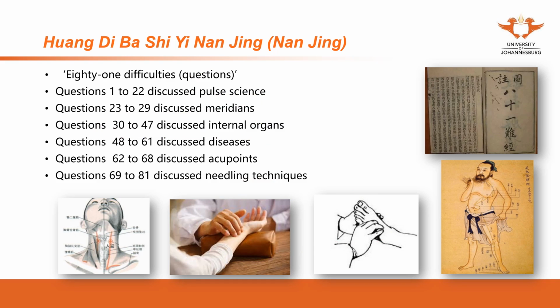So Nanjing further discusses different diseases from question 48 to 61. It also clarifies the acupoints and needling techniques. All this information we are going to study in the future.